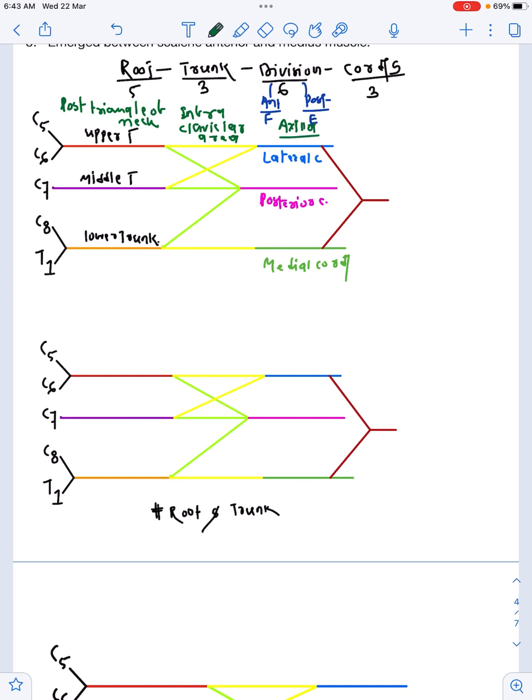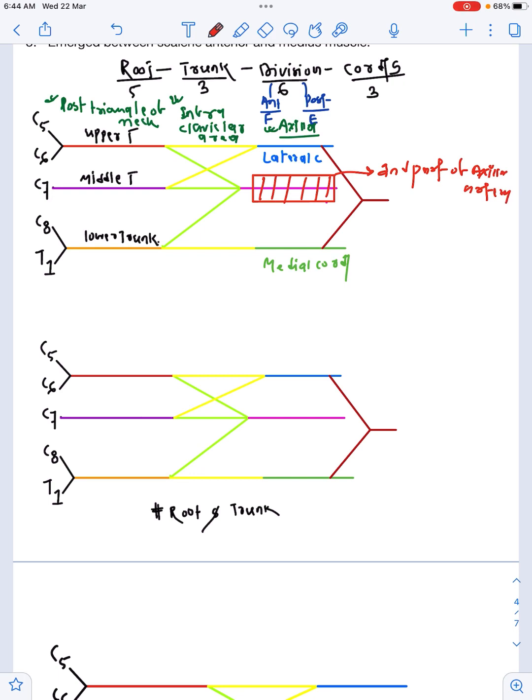Okay, so trunks are present in posterior triangle of neck, our divisions are present in the infraclavicular area, and cords are present in axilla. Now how are these lateral, posterior and medial cords named? These are named according to the second part of axillary artery. If you draw axillary artery, this is our axillary artery. Now the cord that is lateral to the axillary artery is lateral cord.